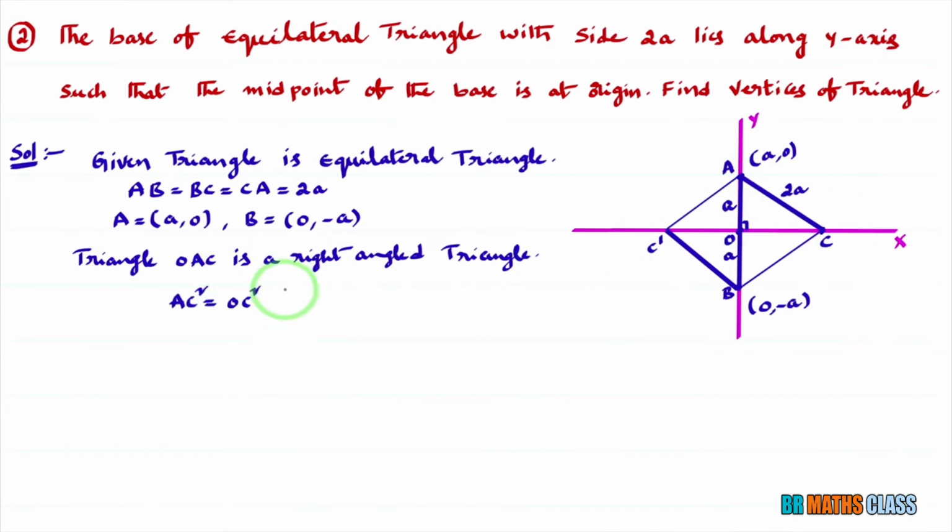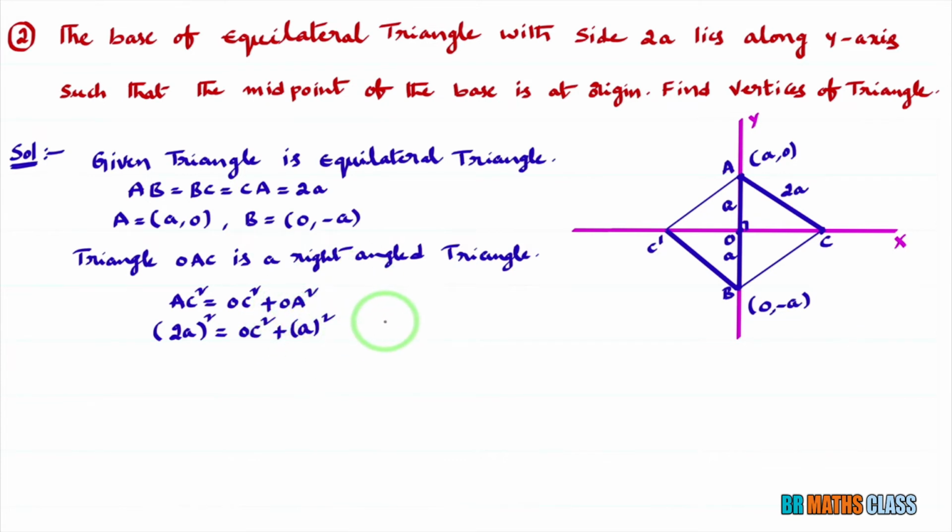If I know the length of OC, then I can write the vertex C. So here I am trying to find OC. What is AC? AC is 2a. So AC square, that is (2a) square, equals OC square, which I do not know, plus OA square.